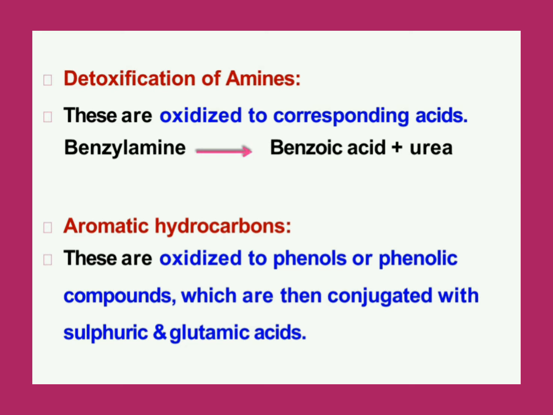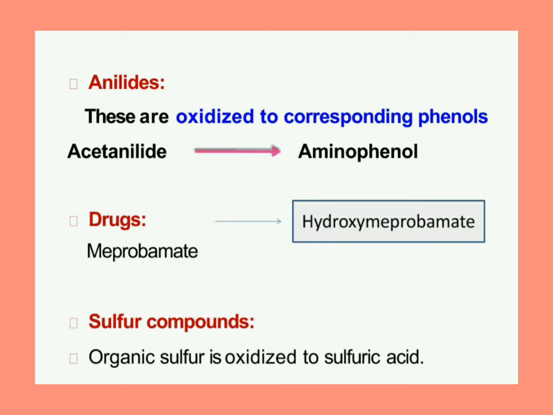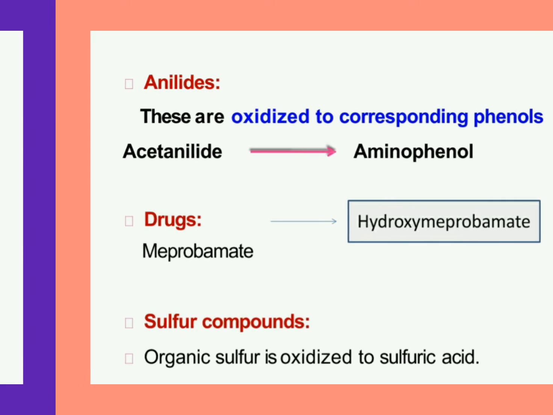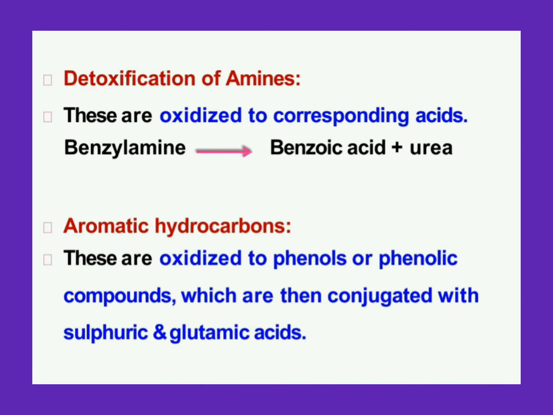Then in aromatic hydrocarbons, benzene is converted into phenol. Then in sulfur compounds, they are converted to sulfuric acid. Then in drugs, some drugs like meprobamate are oxidized to hydroxymeprobamate. In this way, the toxic compounds are converted to less toxic and water soluble ones.